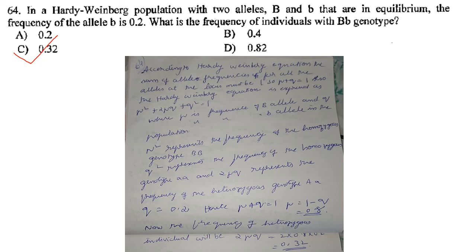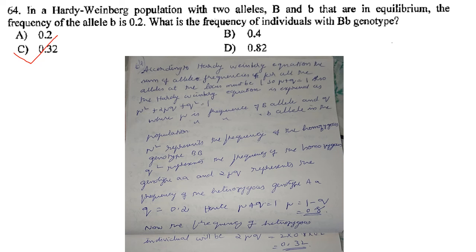Also the Hardy-Weinberg equation is expressed as p square plus 2pq plus q square is equal to 1. Here small p is the frequency of capital B allele and q is the frequency of small b allele in the population. And p square represents the frequency of the homozygous genotype capital B, q square represents the frequency of the homozygous genotype small b, and 2pq represents the frequency of